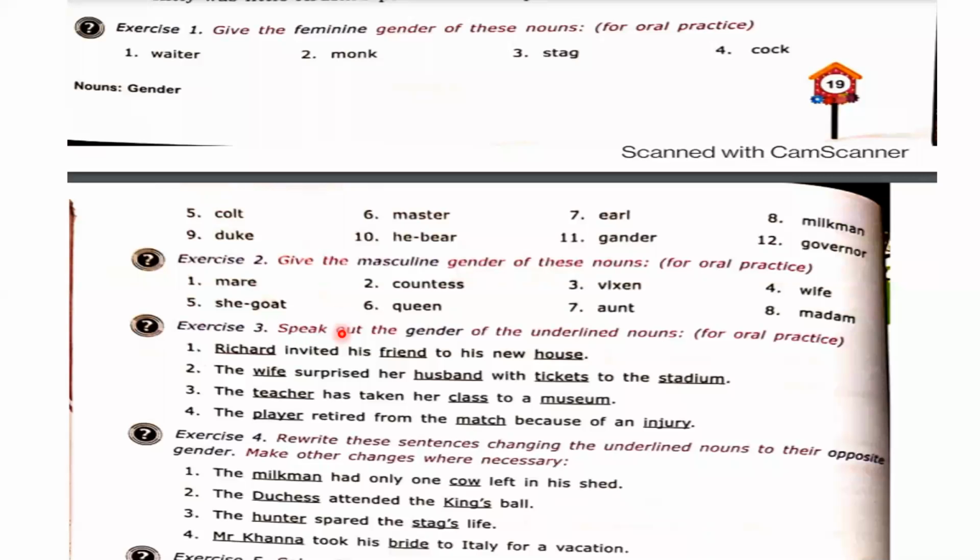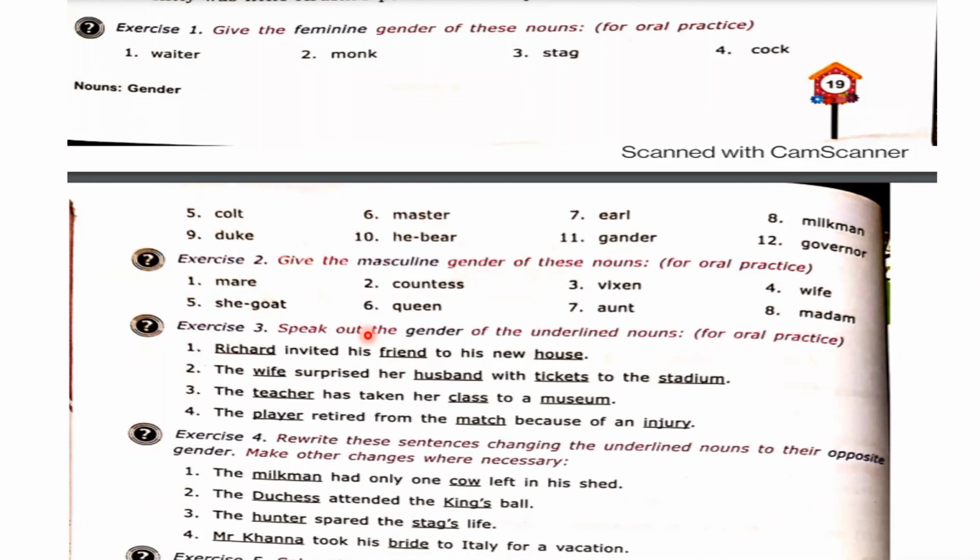First, speak out the gender of the underlined nouns. Some words here have been underlined, and we need to tell what the gender of those words is. First: Richard invited his friend to his new house. In this sentence, three words are underlined: Richard, friend, and house.